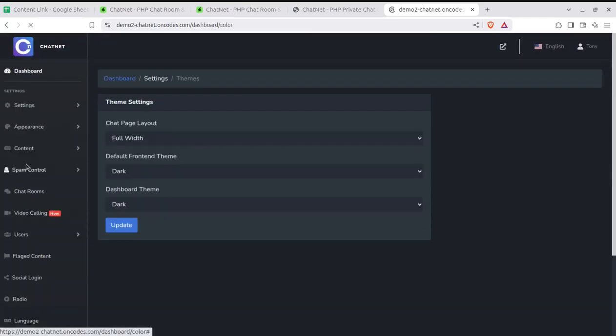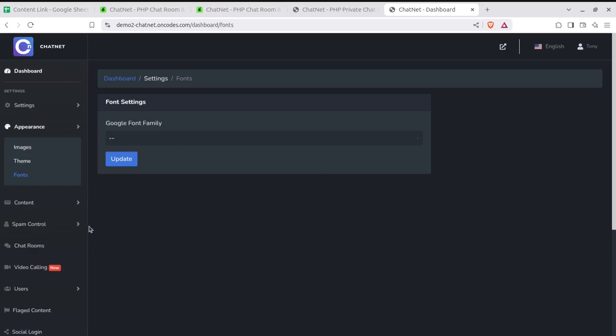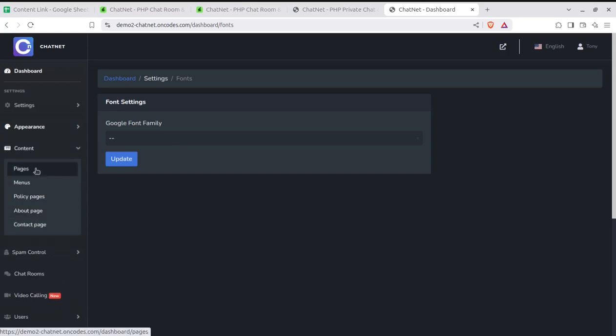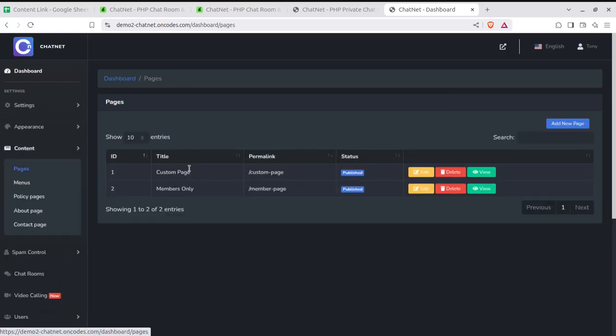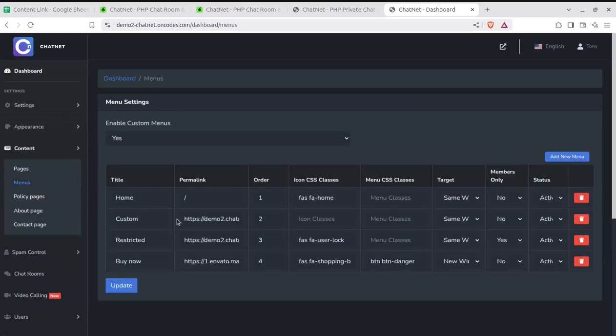And we can choose a theme for the website, full width or boxed, or the default front end, the hybrid, light. So there are many layouts that you can use for the front end website. And further, we have control on the fonts as well. Content is going to help us in managing the content being displayed on the homepage of the website. Like this is the content, you can edit the content or delete the content.